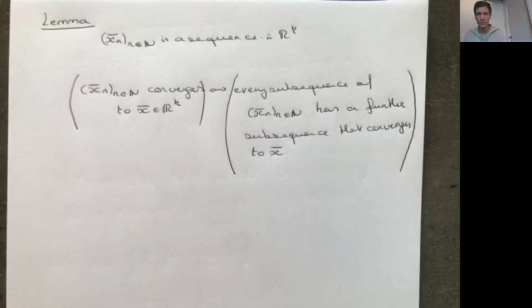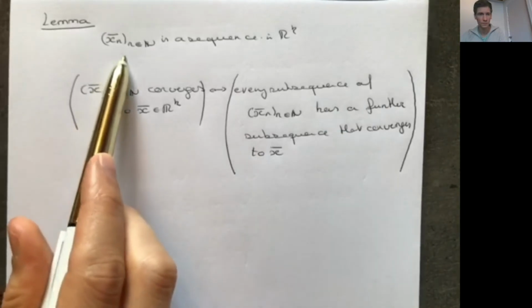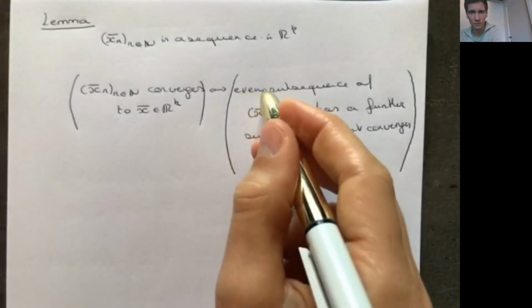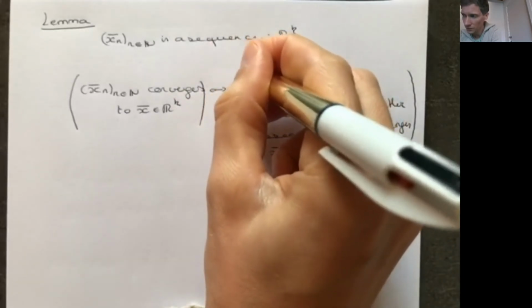Right, so you have to imagine you take any arbitrary subsequence of this sequence, then this arbitrary subsequence should have another subsequence that actually converges to this x. Okay, so here we have an every, so this is basically a for all, right?